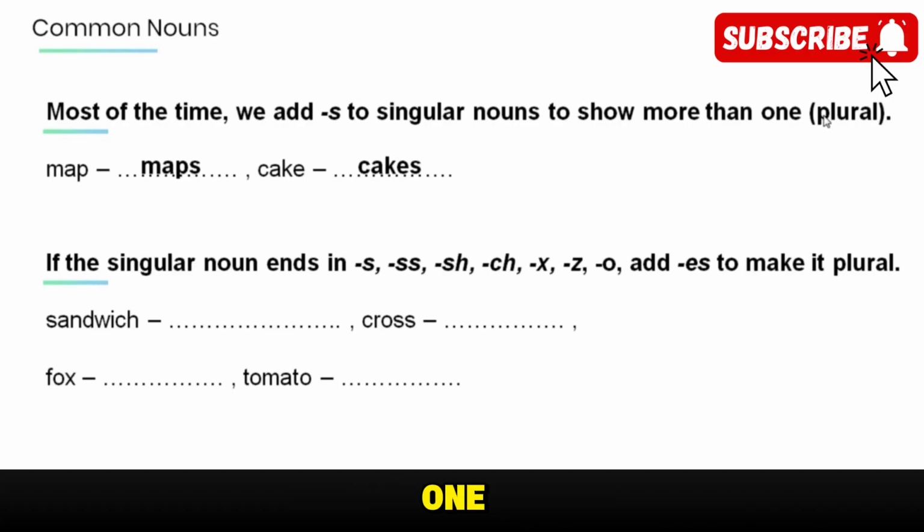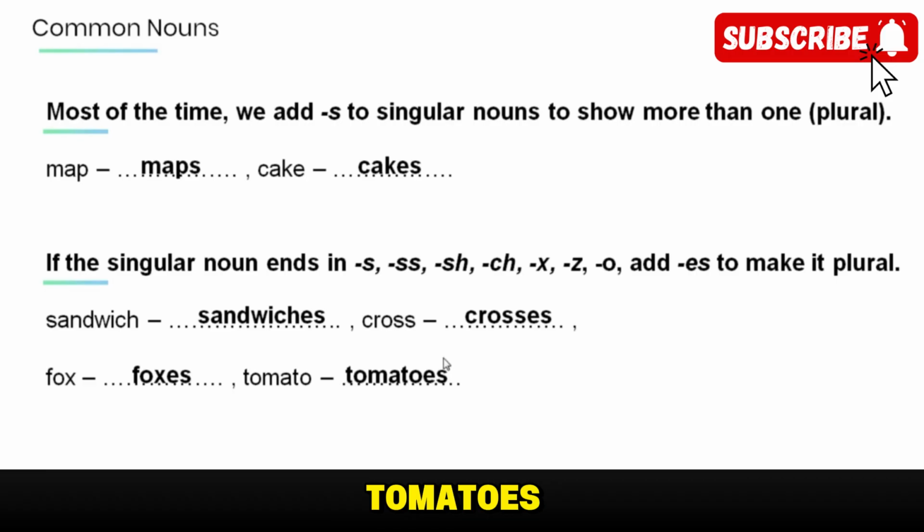More than one. The word sandwich? Sandwiches. Cross? Crosses. Fox? Foxes. Tomato? Tomatoes.